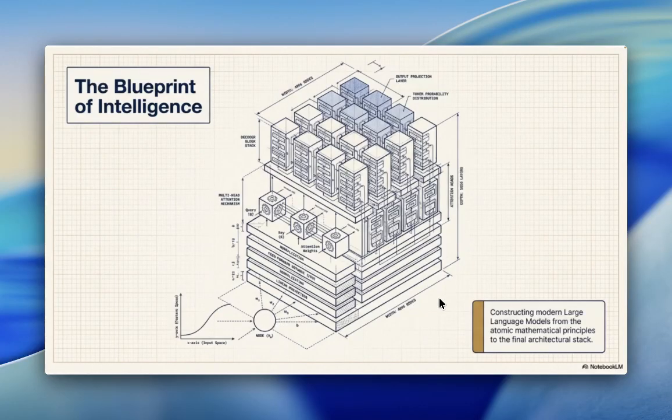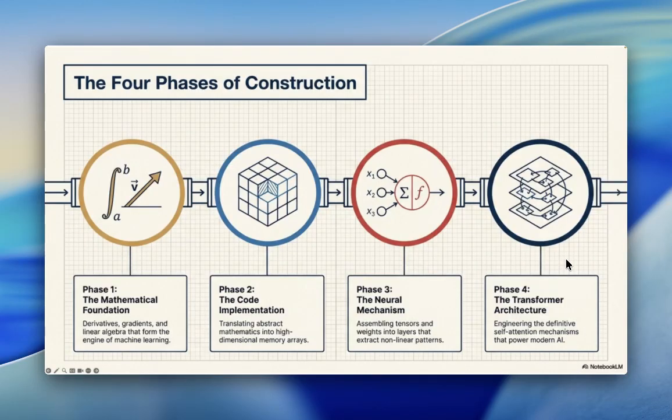So in this, I'm going to talk about the blueprint of intelligence. It's all about constructing modern large language models from the atomic mathematical principles to the final architectural stack. There are four phases of construction.